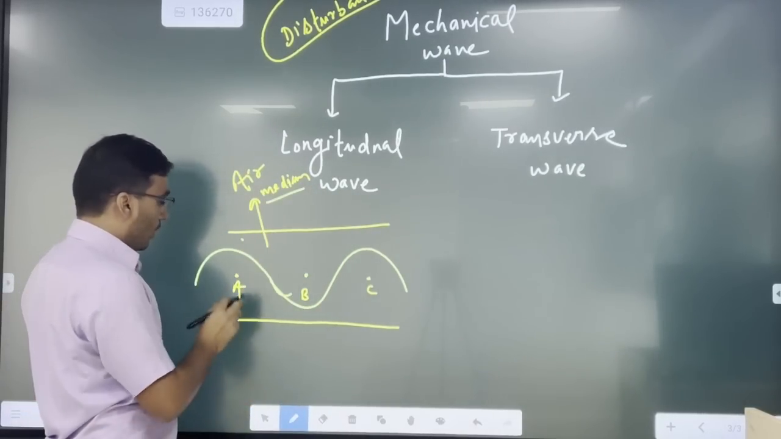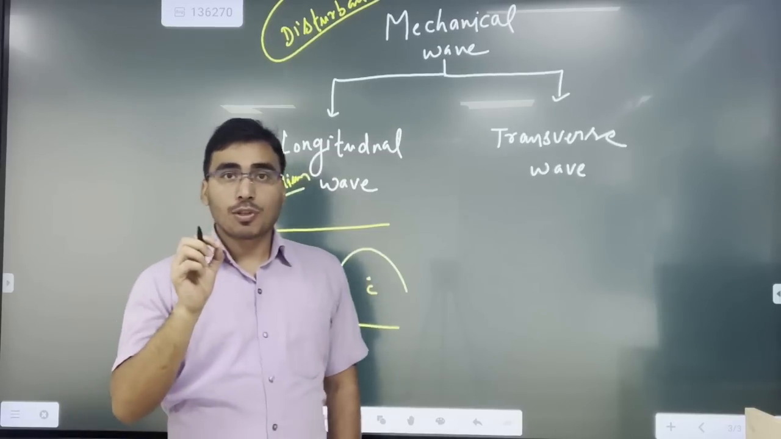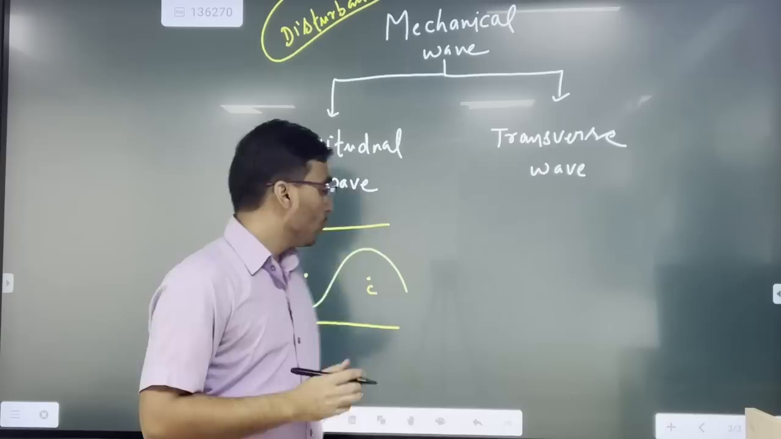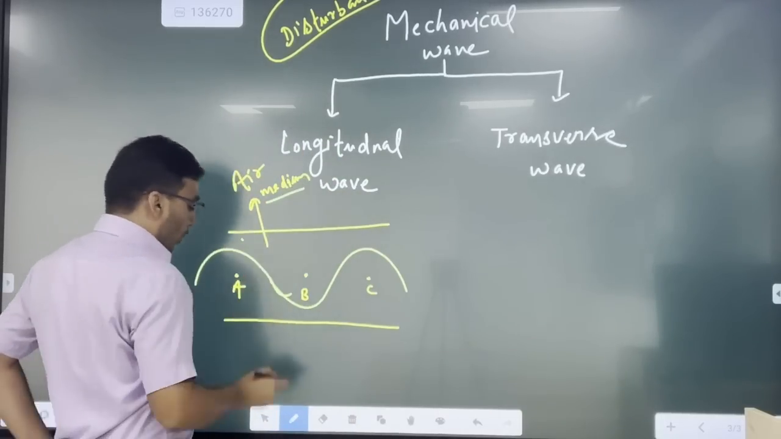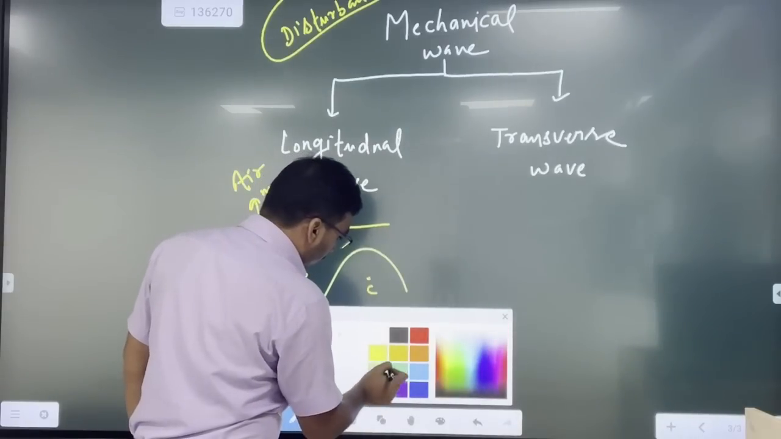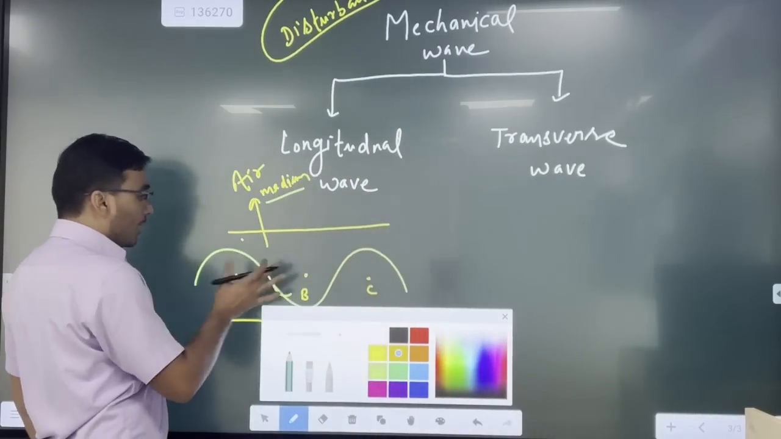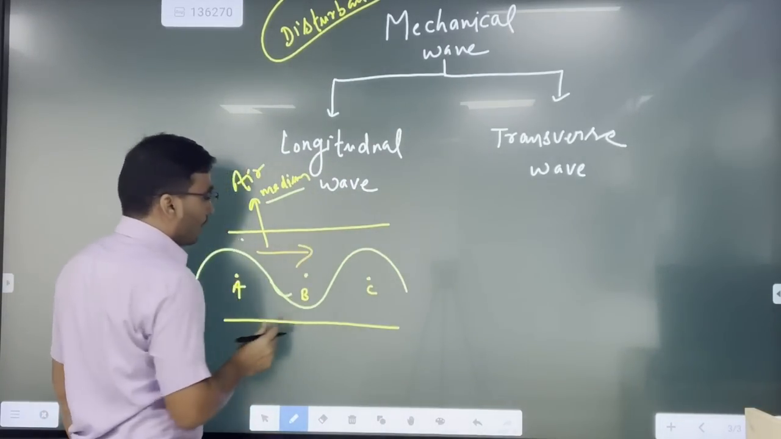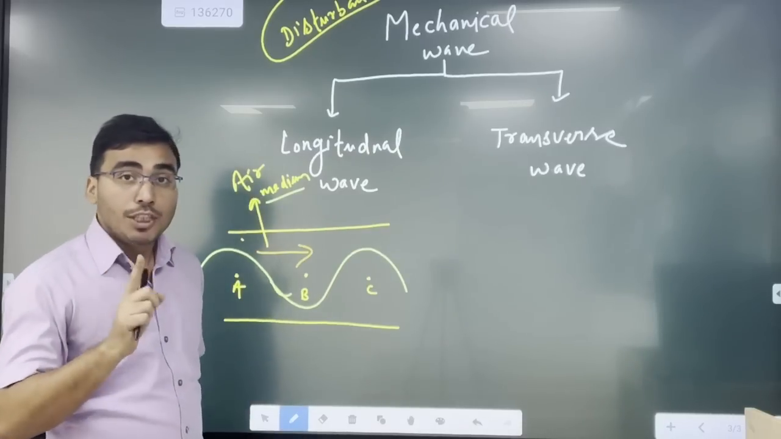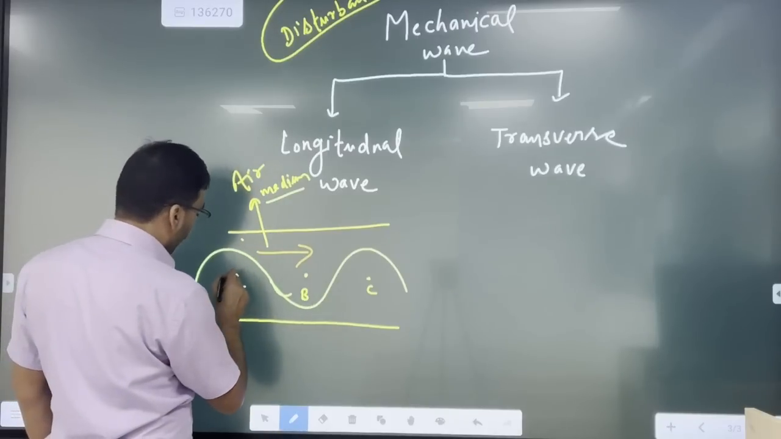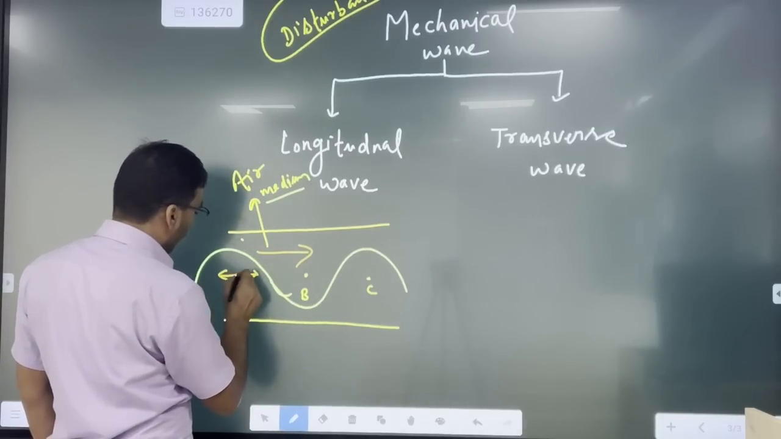So what happens actually? The particles present in the medium, here that would be air particles, right? In case of a longitudinal wave, the direction of the wave is along the x-axis, but the medium particles also start oscillating about their mean position.